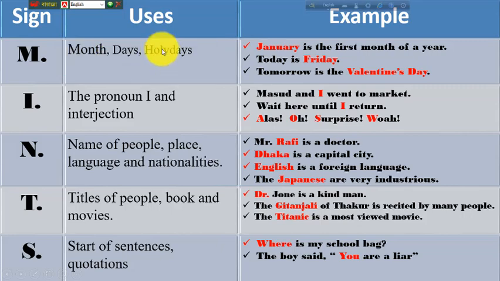So you have to write capital letters for every month, every day. I mean January, February, March. These names will be in capital letters. Days: Saturday, Sunday, Monday. The first letter of these days will be capital letters, and holidays also.